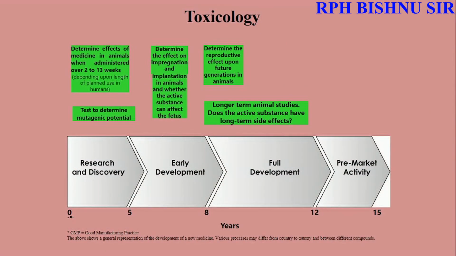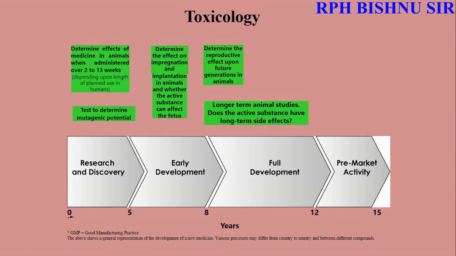Then we should know the toxicology of the drugs. The toxicology should always be carried out in animals. Clinical trials are always carried out in humans, and toxicology is always carried out in animals. In animals, determine the effects of the medicine when administered over 2 to 13 weeks.